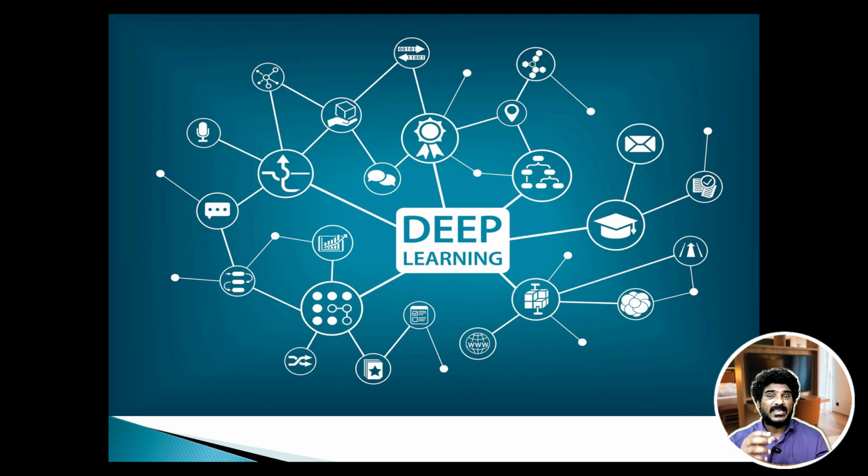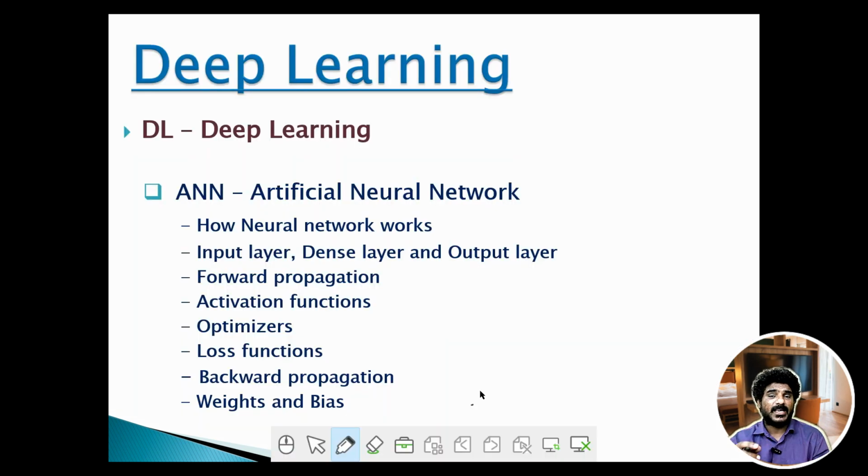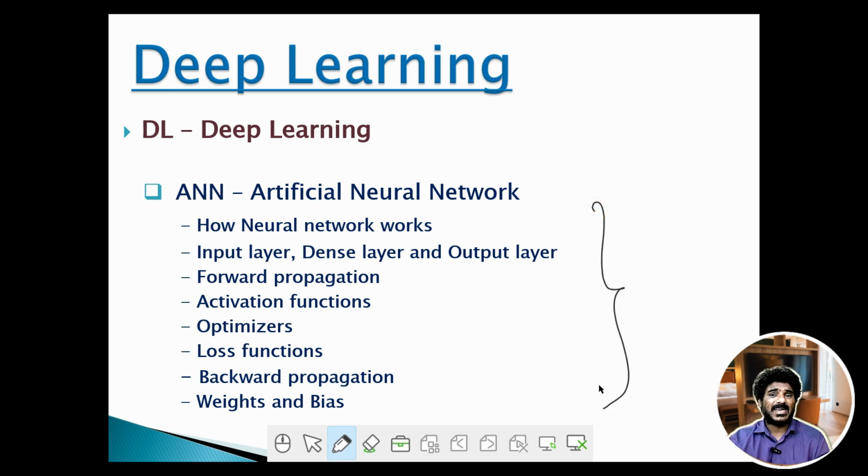Now this deep learning is a subfield of machine learning that uses artificial neural networks to learn from the data. These networks consist of layers of interconnected neurons or nodes that process information like biological neurons. So if you want to master deep learning, you need to understand this ANN, artificial neural network. These artificial neural networks are the base or the foundation for deep learning. So I have included these topics to understand this ANN.